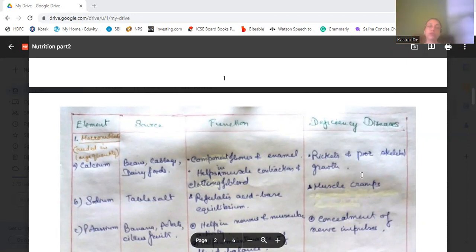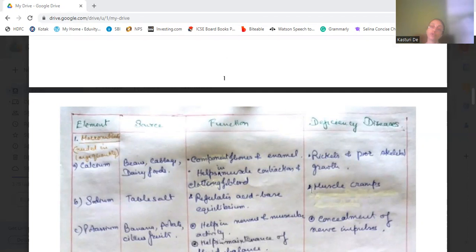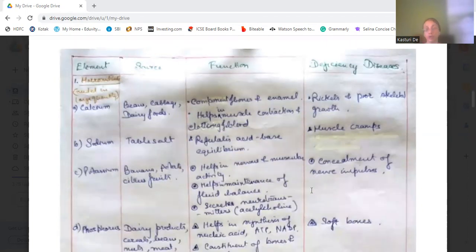First, we'll start with the macronutrients, those nutrients which are required in our body in large quantities. First is calcium, which is present in beans, cabbage, dairy foods.